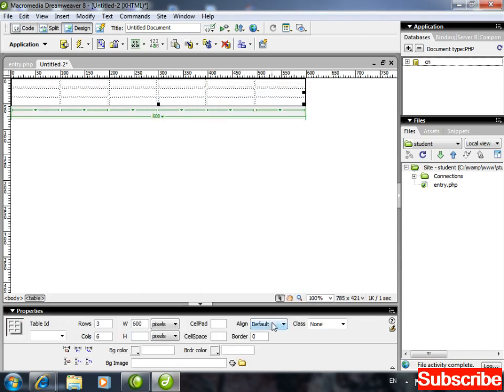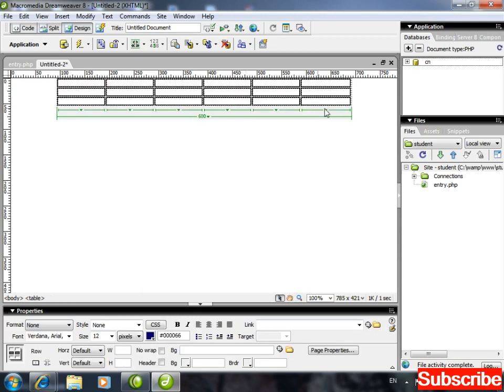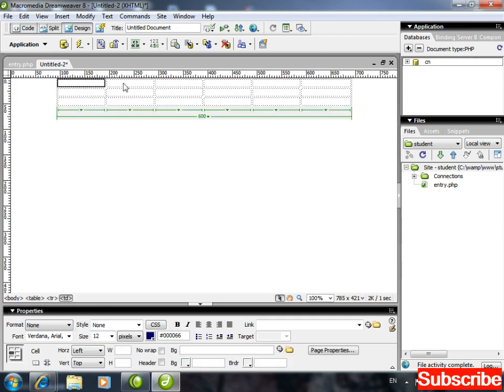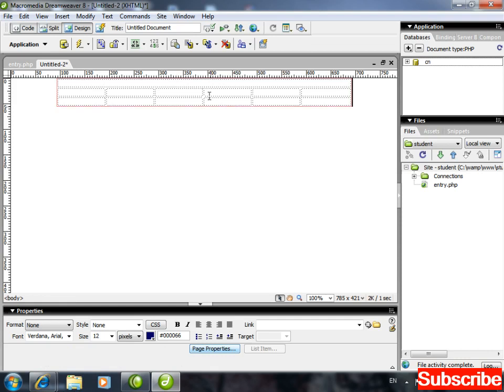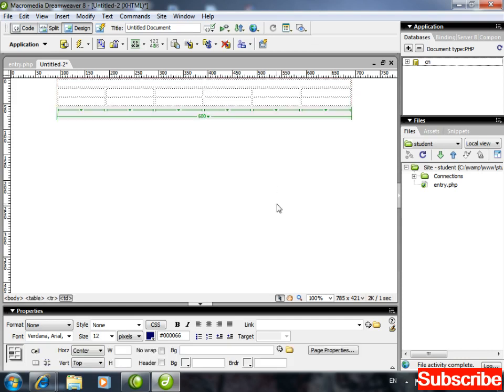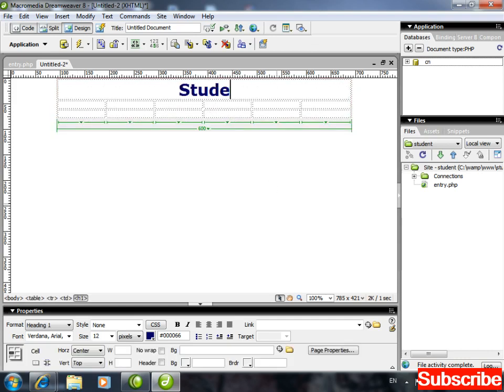Table already selected. Alignment center. All cells selected. Horizontal alignment left, vertical alignment top. First row selected, merge. Alignment center. And now right here, Control 1, student